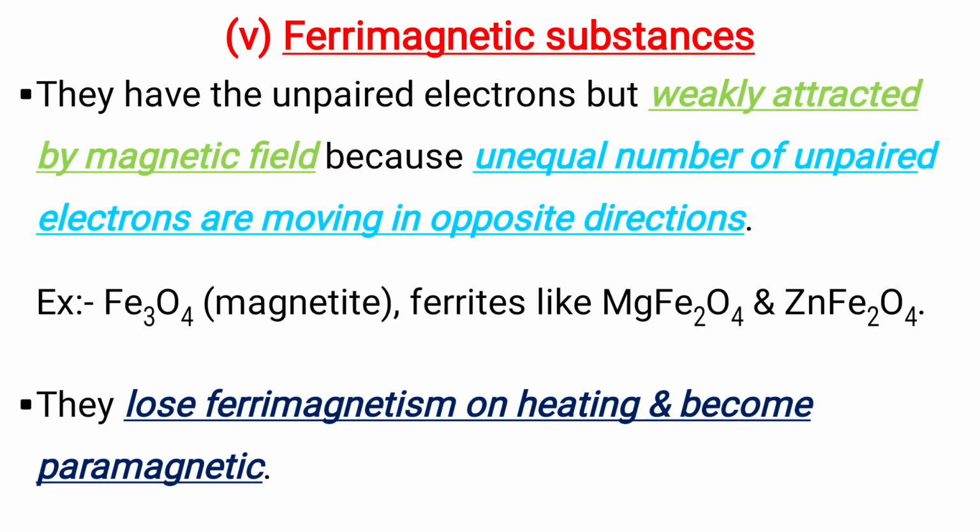Fifth one is ferrimagnetic substances. They have the unpaired electrons but weakly attracted by a magnetic field because unequal number of unpaired electrons are moving in opposite directions. Examples are ferrites, magnetite, that is Fe3O4, and MgFe2O4 and ZnFe2O4. They lose ferrimagnetism on heating and become paramagnetic.